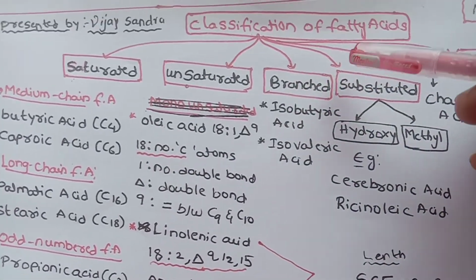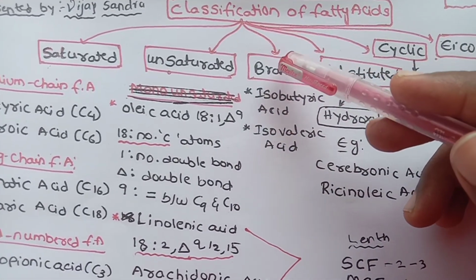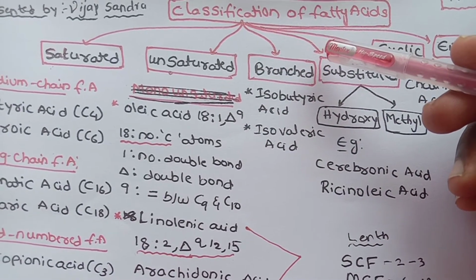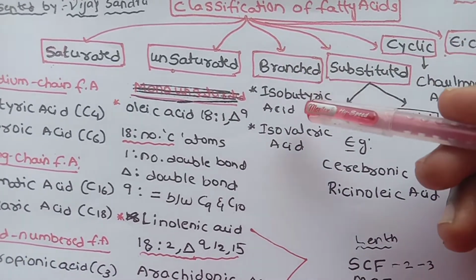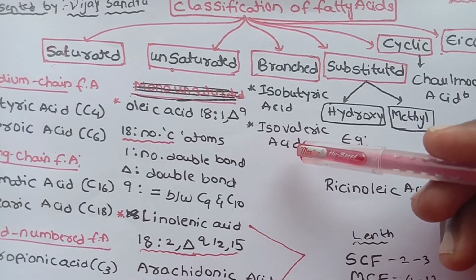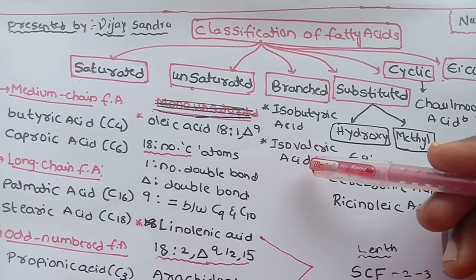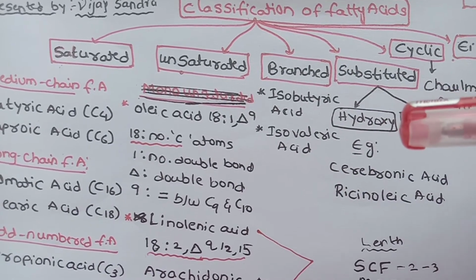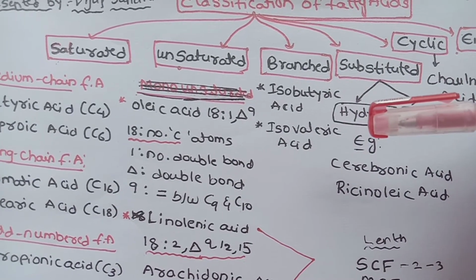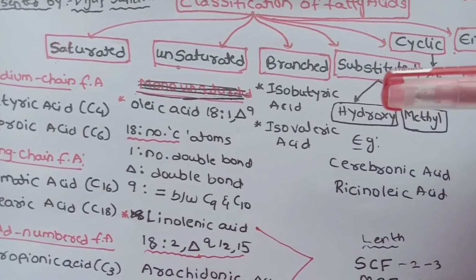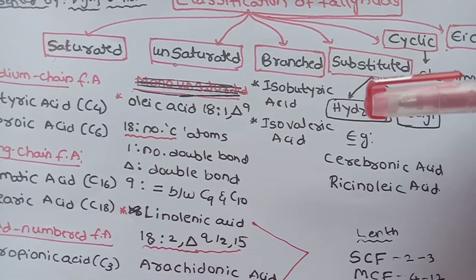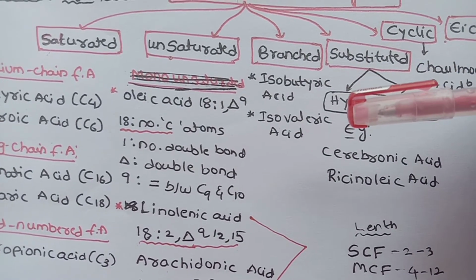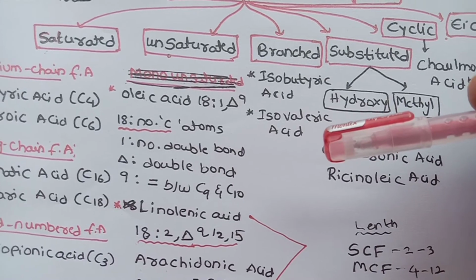Then the branched fatty acids. Examples of branched fatty acids are isobutyric acid, isovaleric acid, and also phytanic acid. Generally they are less abundant than the straight chain fatty acids and are found in sebaceous glands.